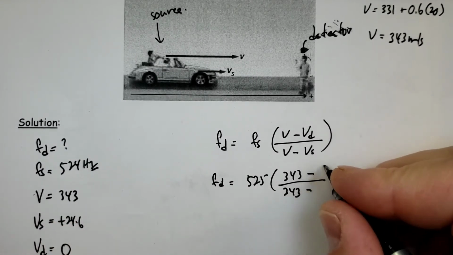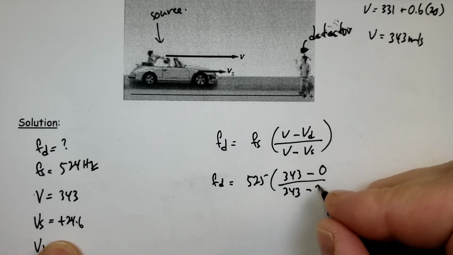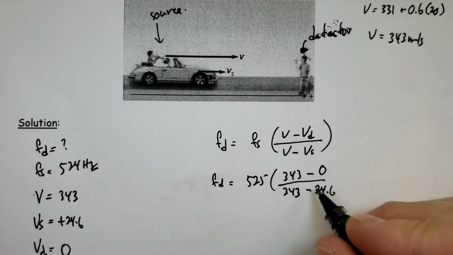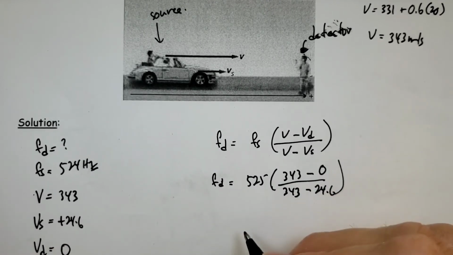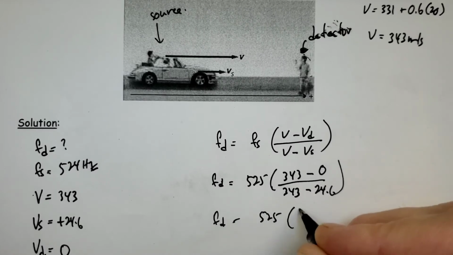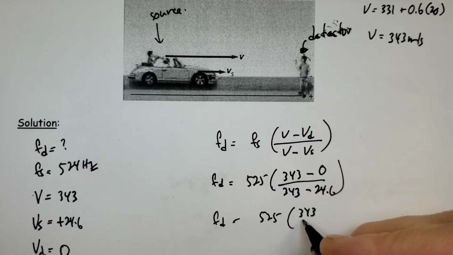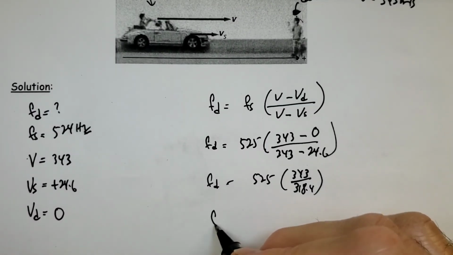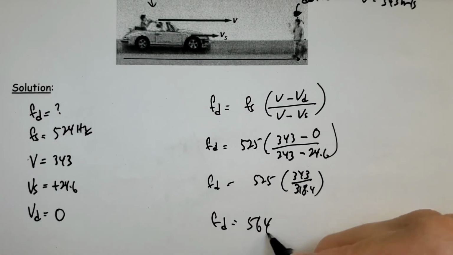The detector is not moving, so that's 0, and this is going to be 24.6. Minus a positive is negative. So on top we have 343. On the bottom we have 318.4. And when we multiply that all out, we get 564 hertz.